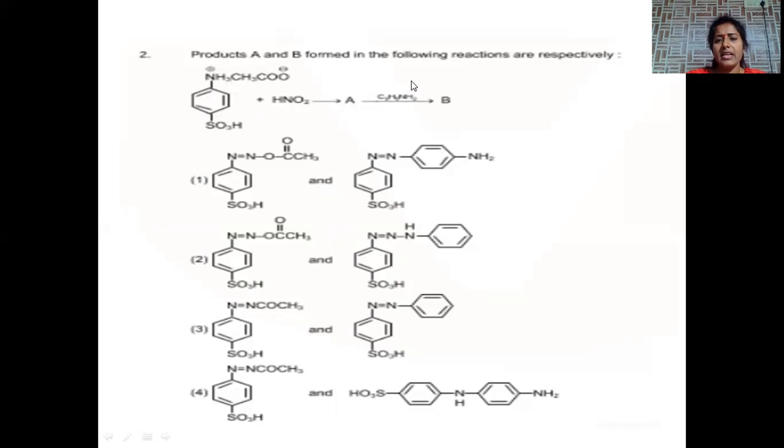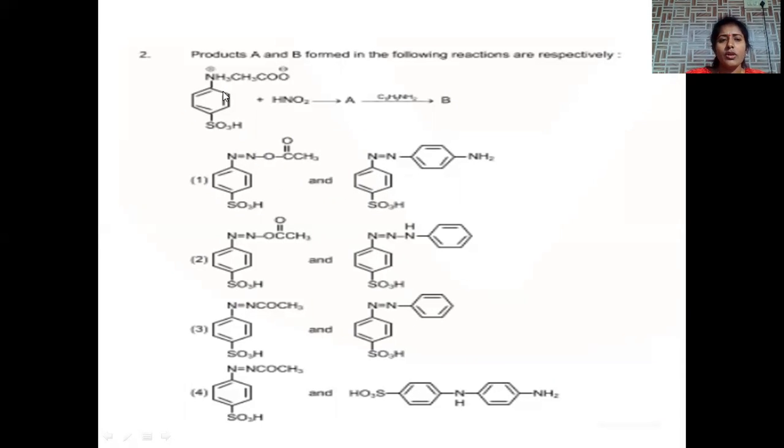Here we are adding aniline, C6H5NH2. Aniline is an active benzene ring compound. So when the diazonium salt is treated with an active benzene ring compound, they are involved in a coupling reaction. The product B will be the azo coupled product. Now let us see which option satisfies this condition. This is the diazonium salt. Option 1 matches with A, and here the coupled product is generated. Option 1 is the correct answer.